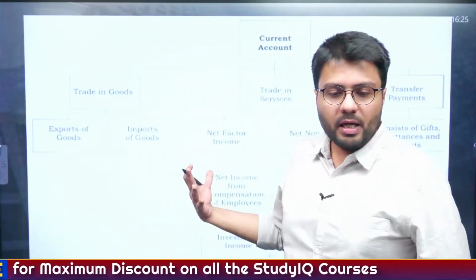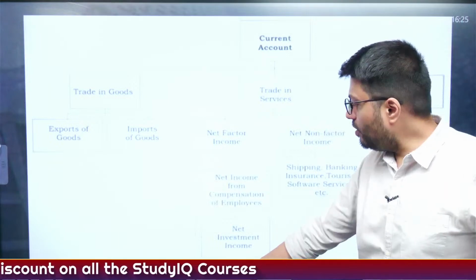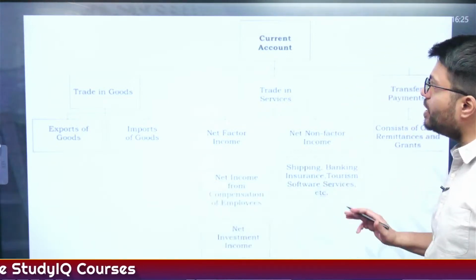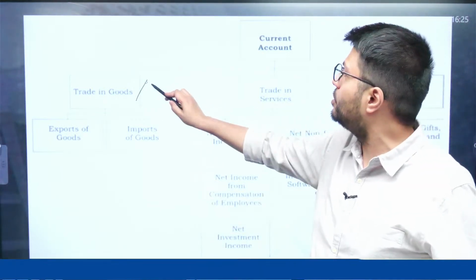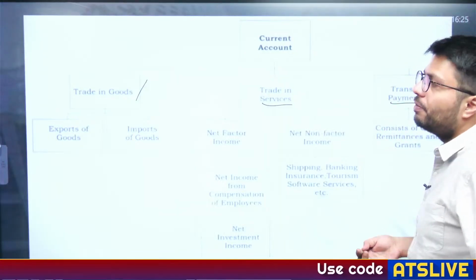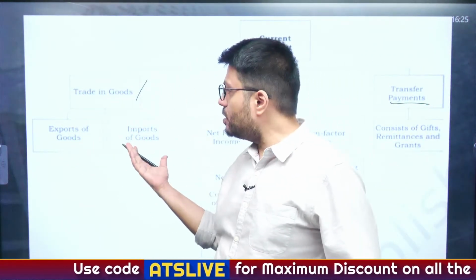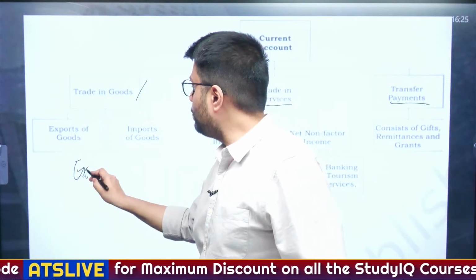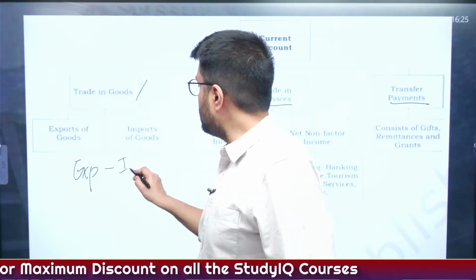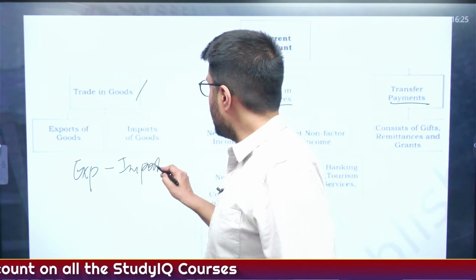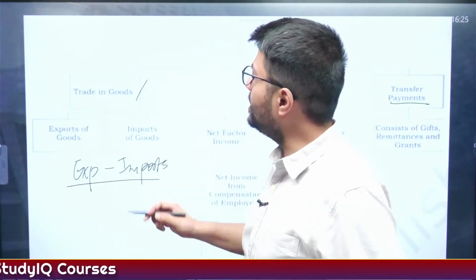Now, this is a screenshot from NCERT. These are the components included in the current account: trade in goods, trade in services and transfer payments. Trade in goods includes both export and import of goods, and the difference between exports and imports tells us the level of deficit or surplus in trade in goods.